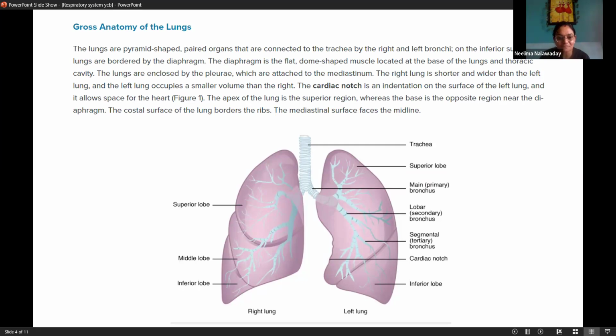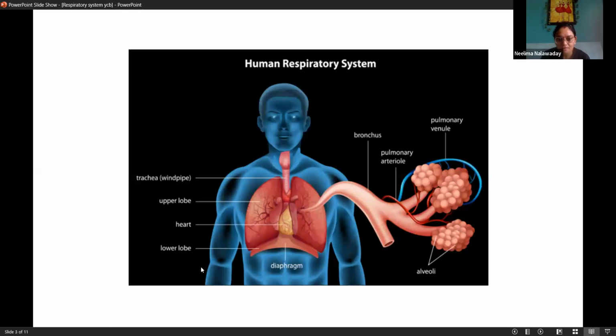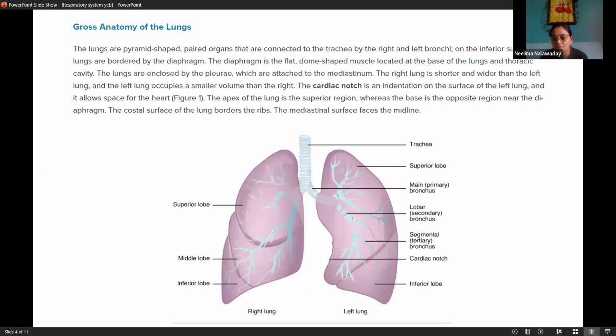The diaphragm is a flat, dome-shaped muscle located at the base of the lungs. Yes, this is the diaphragm. The lungs are sitting on it, and the diaphragm is a major respiratory muscle. It helps in the total breathing and respiration procedure. Then the lungs are enclosed by the pleura.